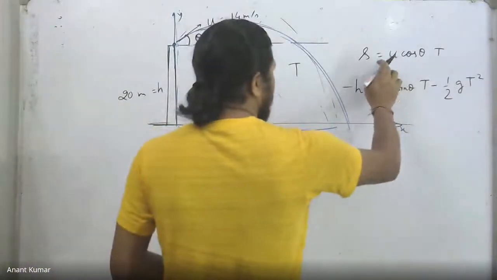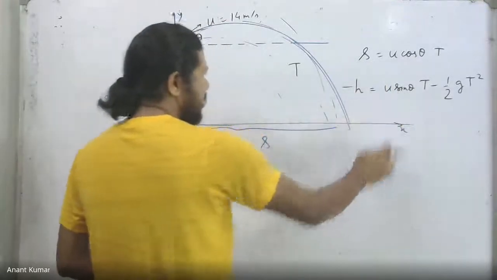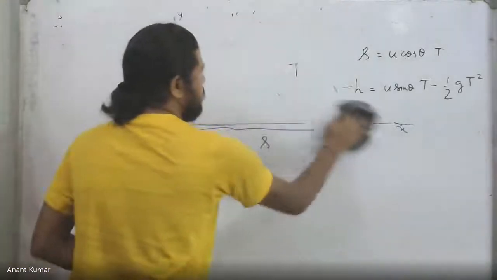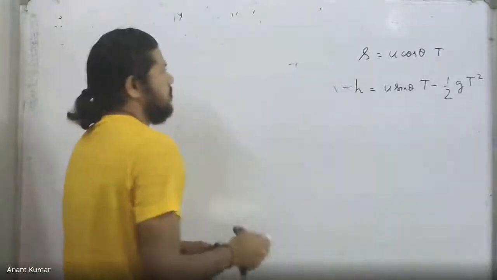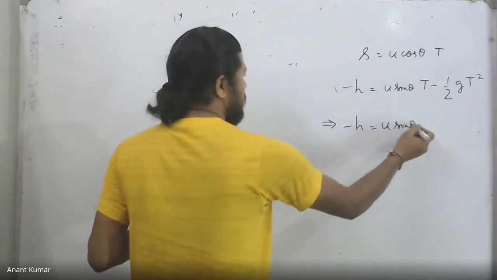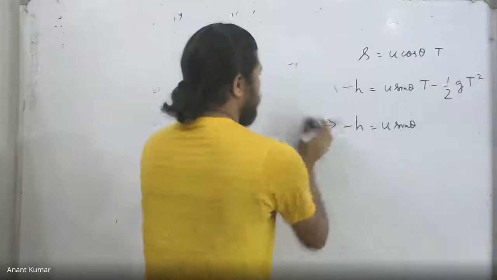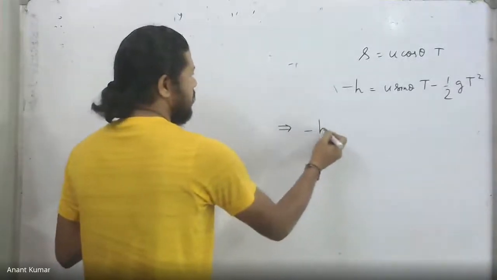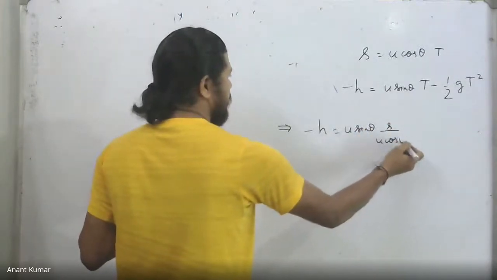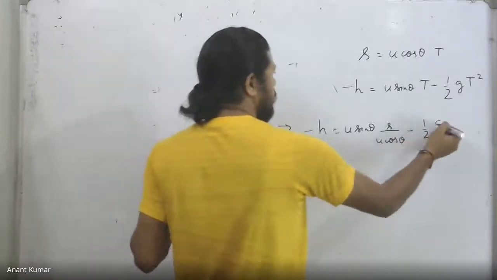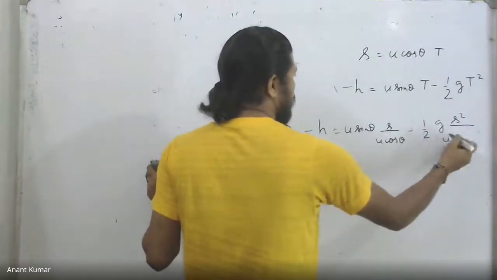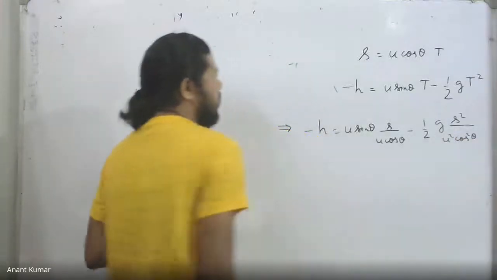Notice in this case that I can write down T equal to s by u cos theta and put it in this equation, so that the relevant equation that I'm going to get over here is minus h equals u sine theta, instead of T I put s upon u cos theta from the previous equation, minus half into g into once again s square upon u square into cos square of theta. Okay, that is what we have.